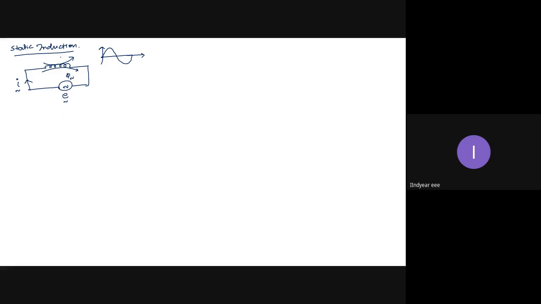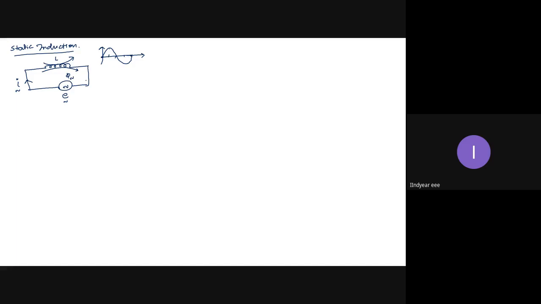Therefore this coil of inductance L is continuously experiencing a change in the value of flux. At omega t equal to 0, it is 0. At omega t equal to 90 degrees, it is maximum. At 180 it is 0. At 270 it is maximum in the opposite direction. At 360 it is 0. Again the cycle continues after 360 degrees.